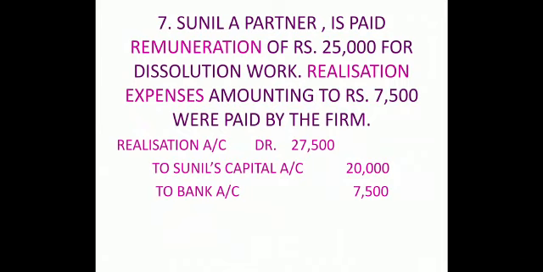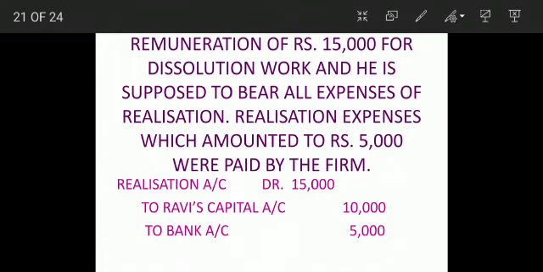So that means the firm has to now incur two expenses. First, they will be paying rupees 25,000 to Sunil as the remuneration for undertaking the dissolution work, and the realization expenses also have to be paid by the firm and are paid by the firm. So our entry will be realization account debit 27,500, right? Why 27,500?